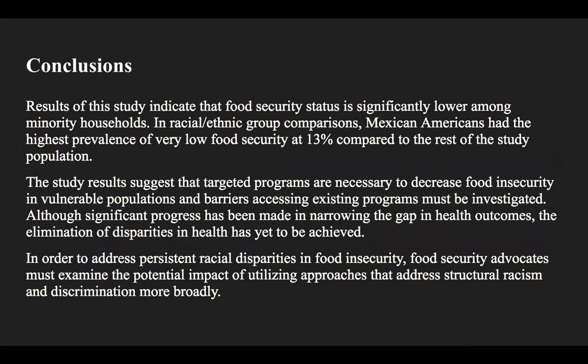Results from this study indicate that food security status is significantly lower among minority households. In racial and ethnic group comparisons, Mexican Americans had the highest prevalence of very low food security at 13% compared to the rest of the study population. The study results also suggest that targeted programs are necessary to decrease food insecurity in vulnerable populations, and barriers to accessing existing programs must be investigated.